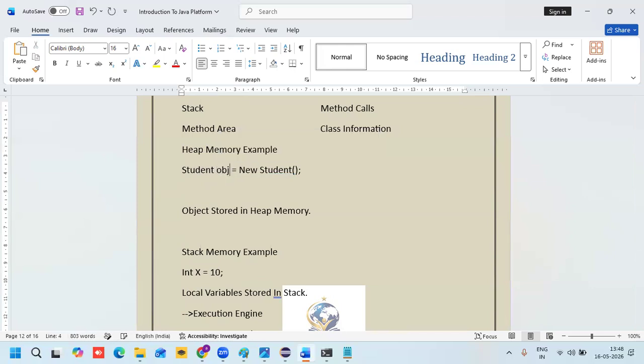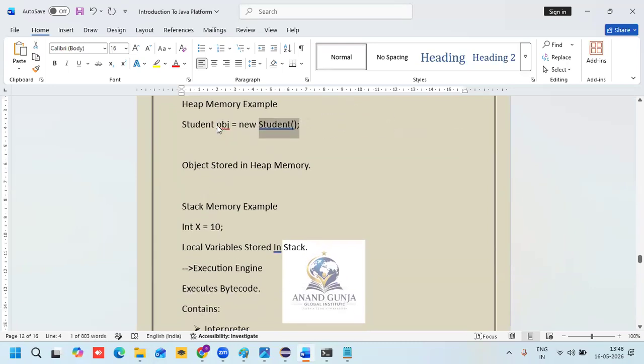The object name can be anything, not only S, for example obj. The syntax is: class name, object name, equals, new is a keyword, and then the constructor. Where will these objects be stored? In heap memory.